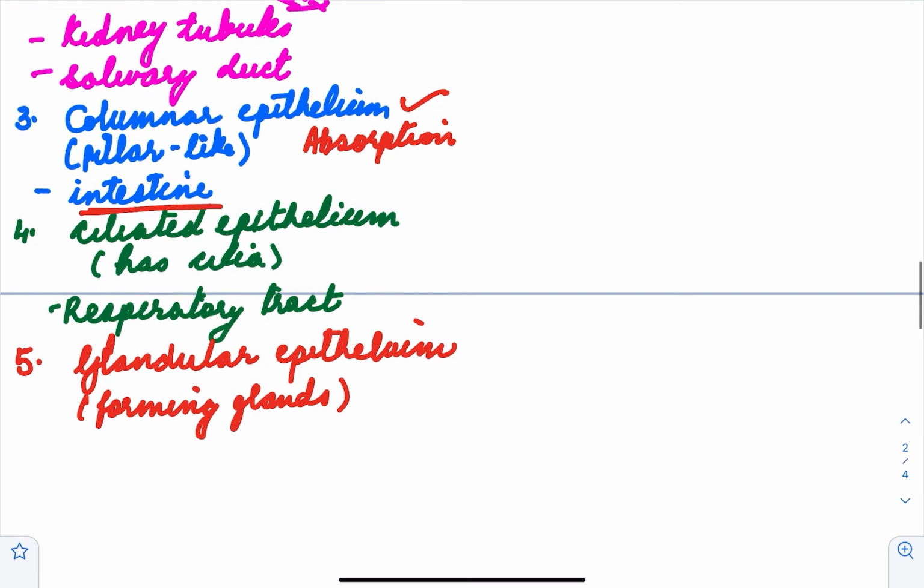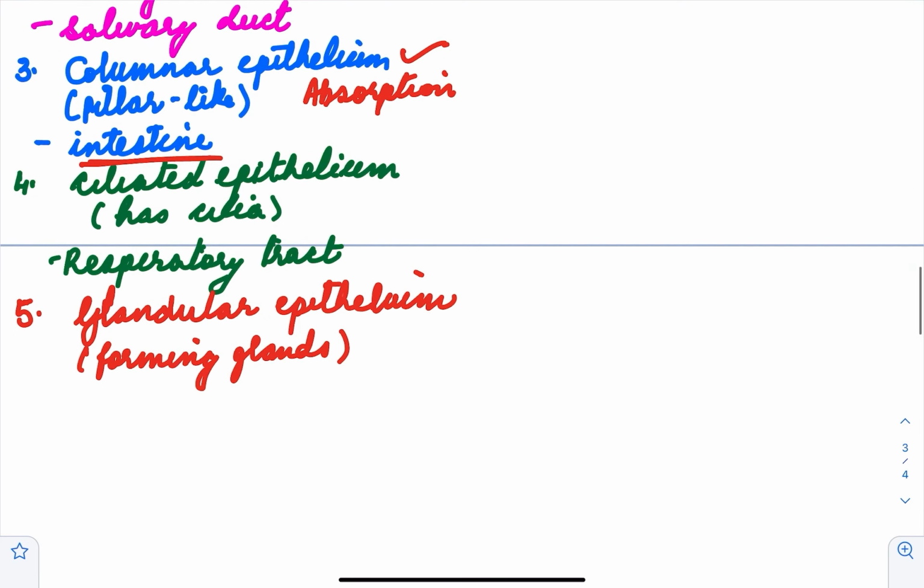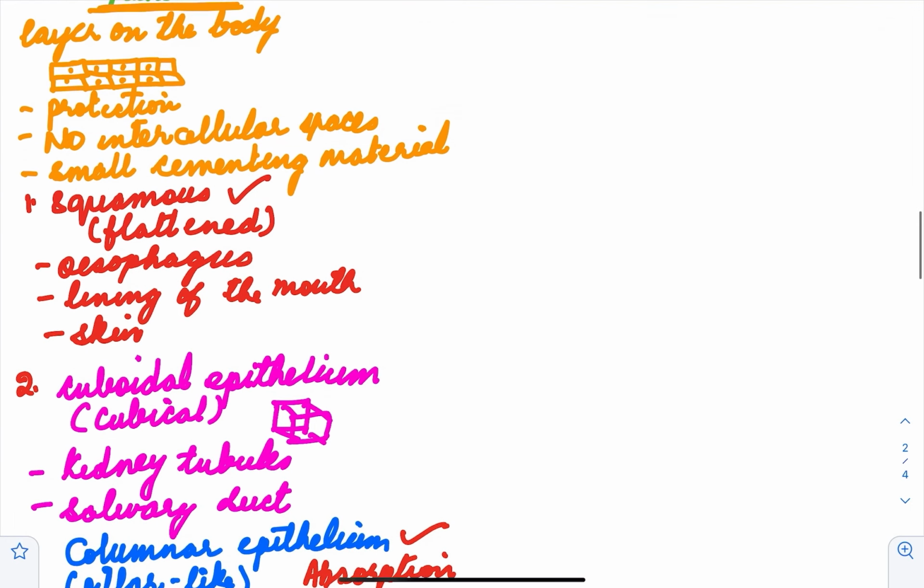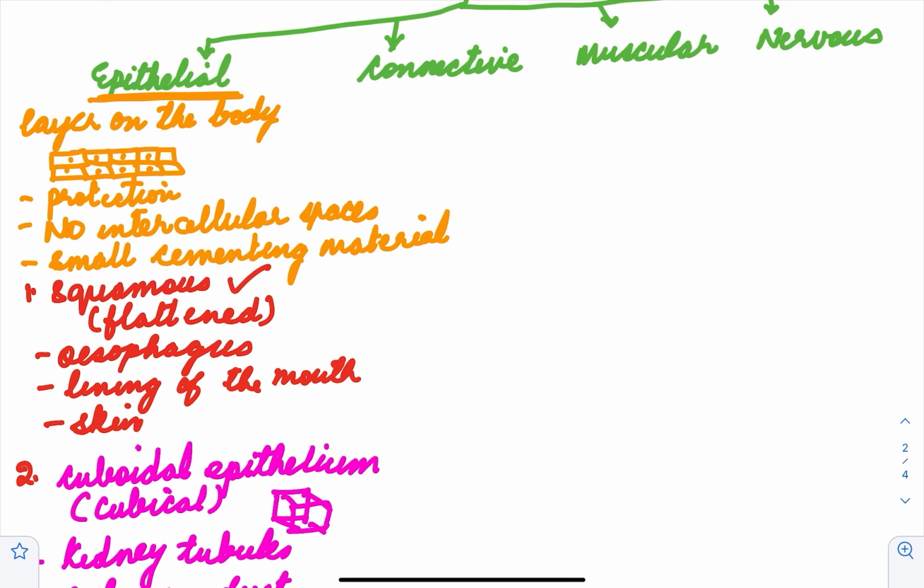The fourth category is ciliated epithelium, which has cilia, and it helps in the movement of any particles that are there. So such an epithelium is present in your respiratory tract to keep the dust away. Then we have glandular epithelium, that is forming glands. So all these were categories of epithelial tissue, and in the next class we'll be studying connective tissue in detail.